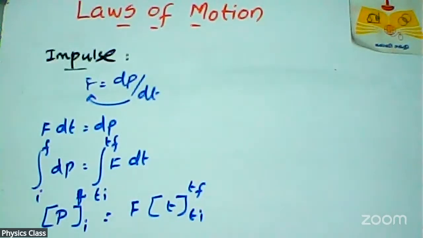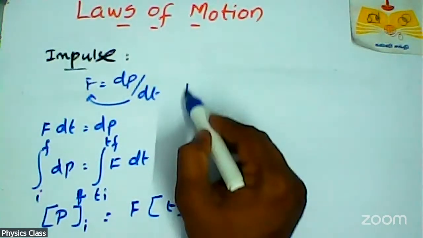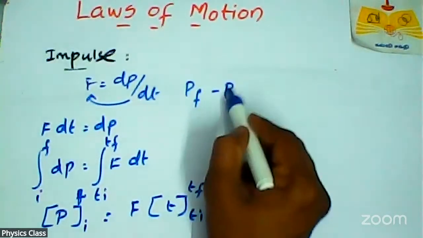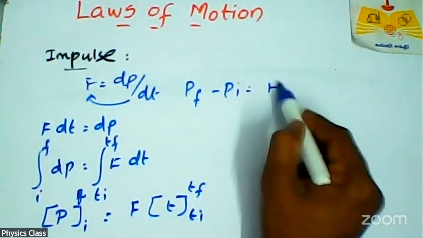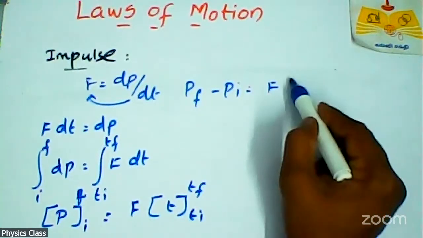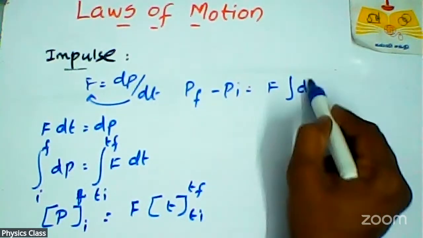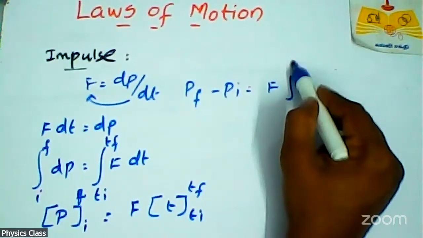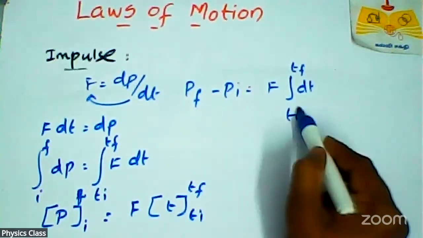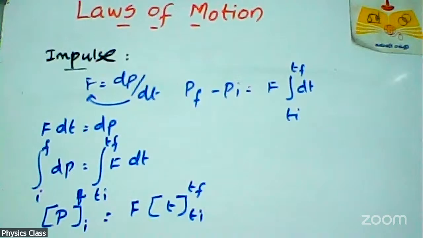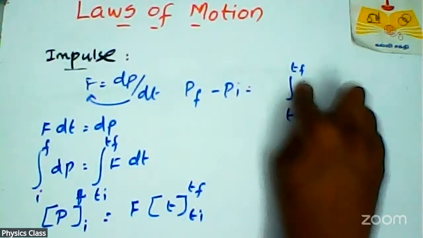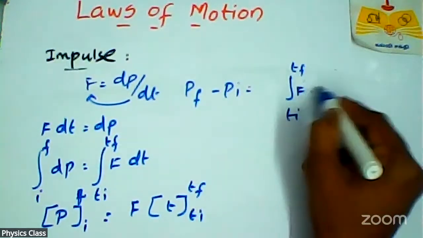Now you can put f here and i here. For example, final momentum minus initial momentum gives F dot dt.